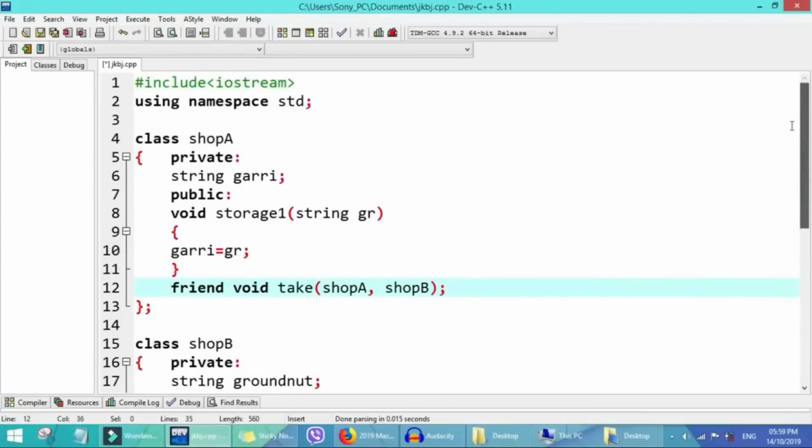Since we deal with two classes, we need to declare one class on top of the other. We need to declare this second class because in object oriented programming we read from top to bottom. So we put shop B here, shop B.